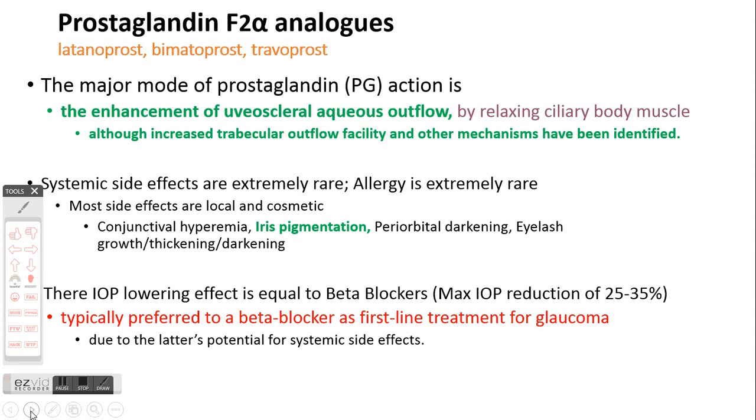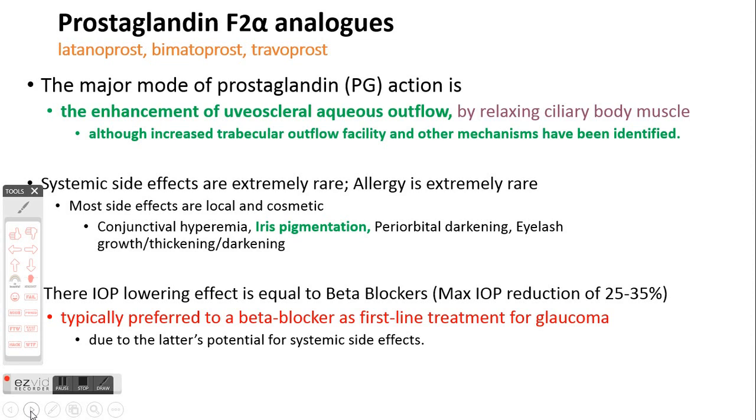Then let us come to the second category of drug, which is in fact a first line drug for cases of open angle glaucoma, and this category of drug is prostaglandin analog. And in this we have drugs such as latanoprost, bimatoprost, and travoprost. Now, what has been seen is that low concentration of prostaglandin has been found to lower the intraocular pressure without inducing the ocular inflammation.